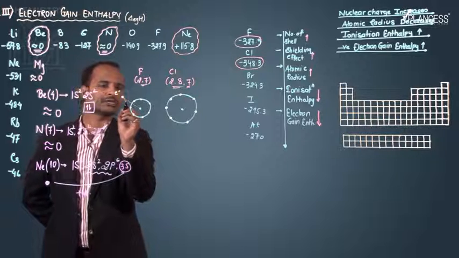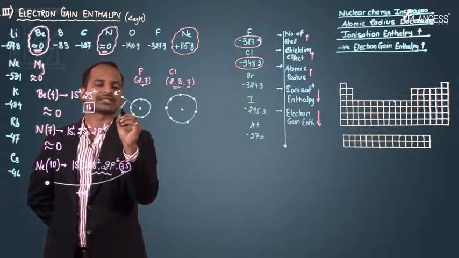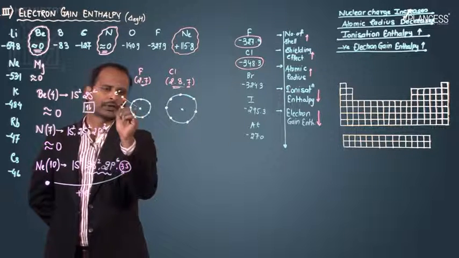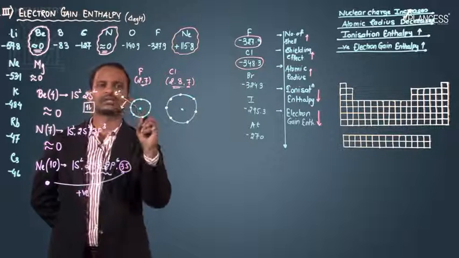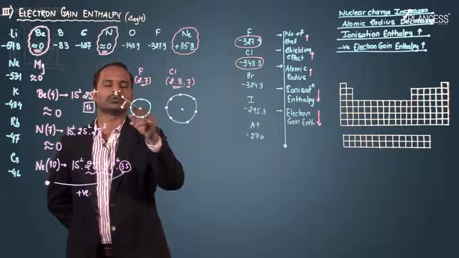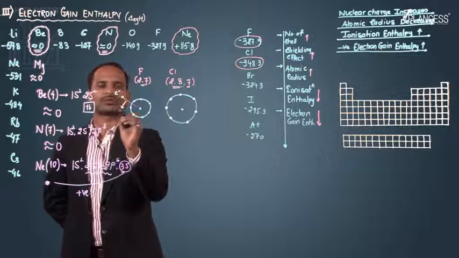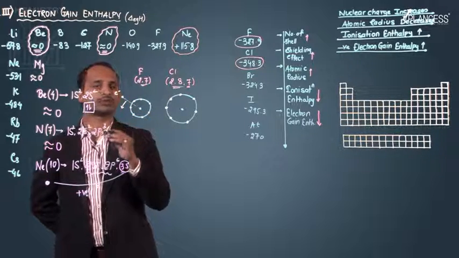If the nucleus is attracting it with a very strong attraction, then the resultant energy which is given out should be very high. As I said, since the atom is smaller in size, the nucleus has a higher nuclear charge. So the attraction between the nucleus and the coming electron will be very high. That's why a very large amount of energy should come out. That means the electron gain enthalpy value should be very high.